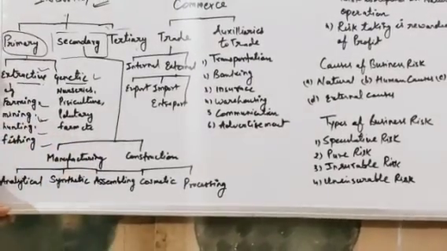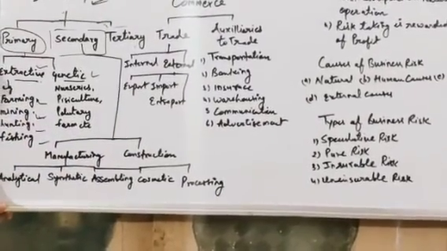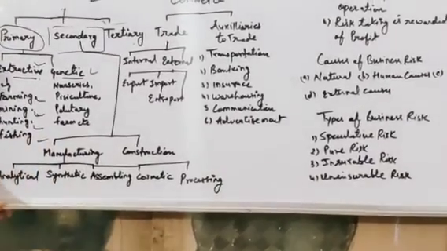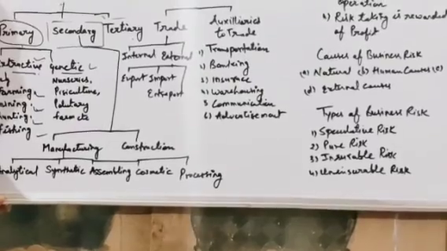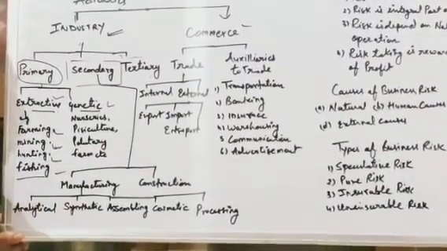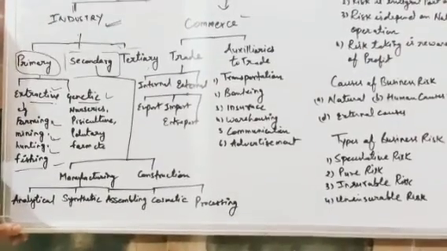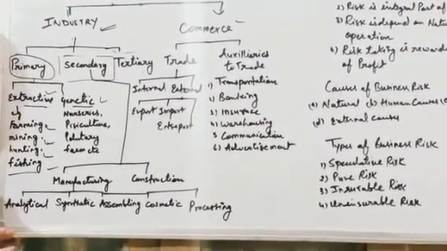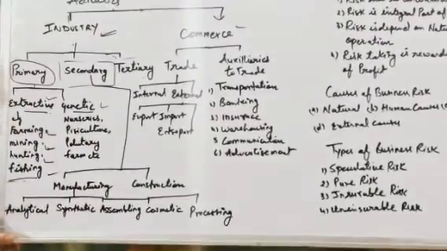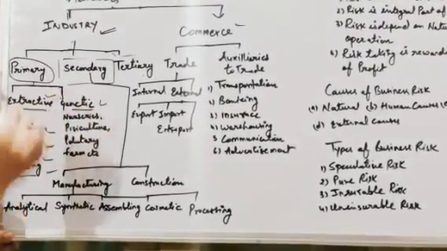Mining means you mine different types of ore, different types of metal from the earth. Hunting means you directly hunt wild animals. Fishing means you fish from the seas, ponds and all that. So that also comes under extractive industries. Okay, understood? Then come to the next part, that is genetic industries.